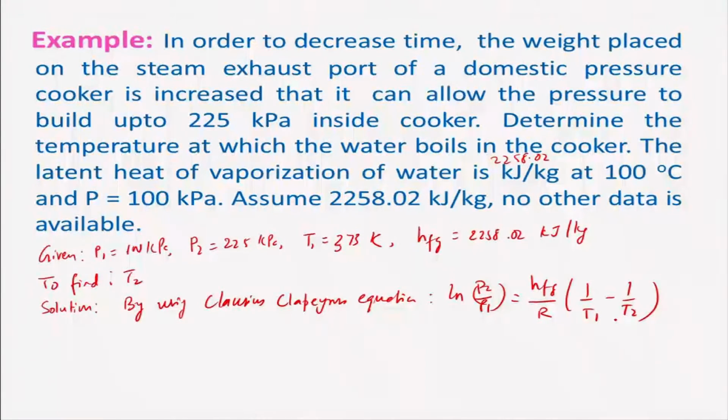In this expression, P2 is given, P1 is given, HFG is given, and T1 is given, while T2 is not given. You just substitute these values, right?